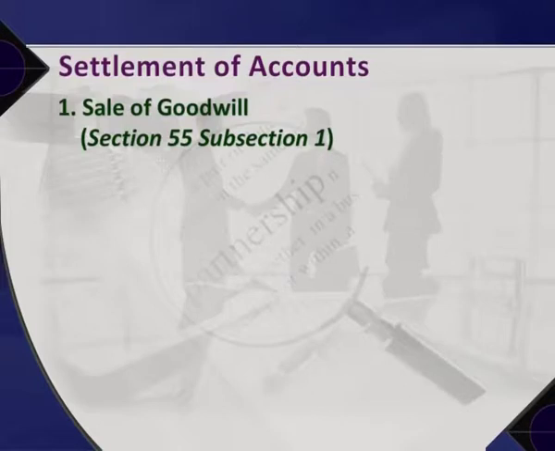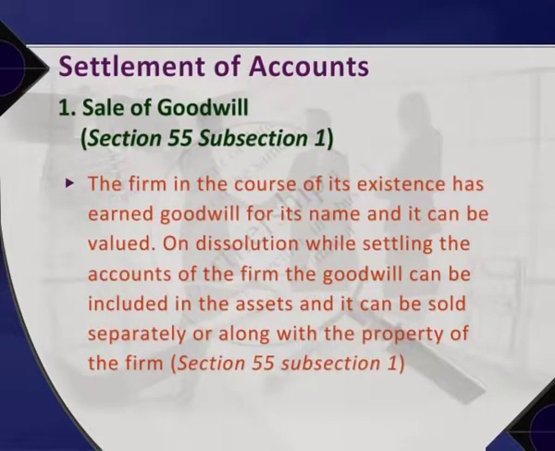In case such provisions are missing in the partnership deed, the provisions made under Section 48 apply. 1. Sale of goodwill. The firm in the course of its existence has earned goodwill for its name and it can be valued. On dissolution, while settling the accounts of the firm, the goodwill can be included in the assets and it can be sold separately or along with the property of the firm. Refer Section 55, subsection 1.